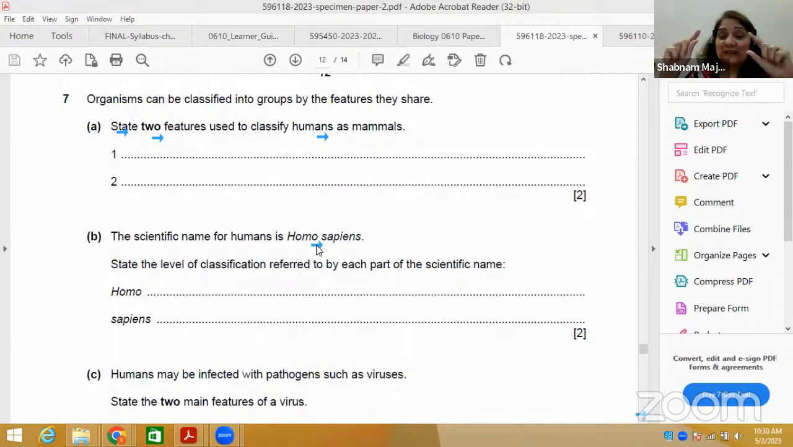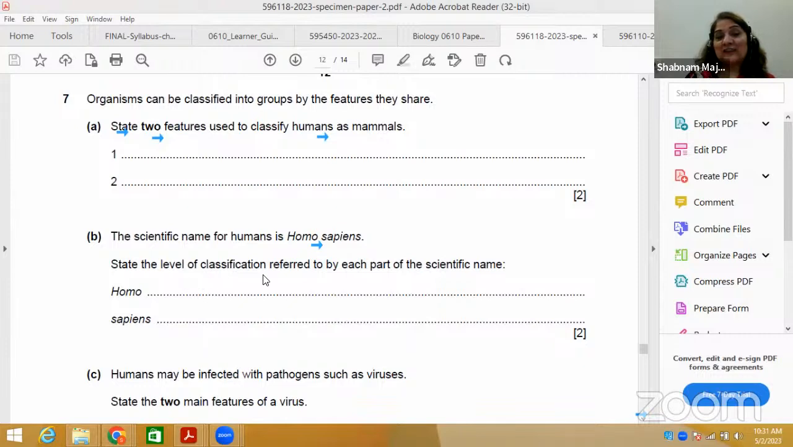So this is called binomial. Binomial ka matlab splitting into 2 halves. First term indicates the genus, which is always written in the capital letter, and small letter ke sath second term indicates the species, which is written with the small letter. Sometimes species of 2, but mostly aapke level pe sapiens, like Homo is genus, sapiens is species.